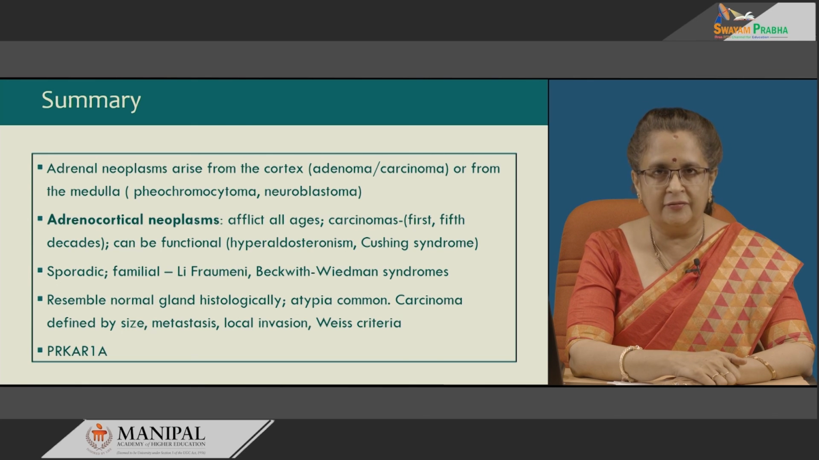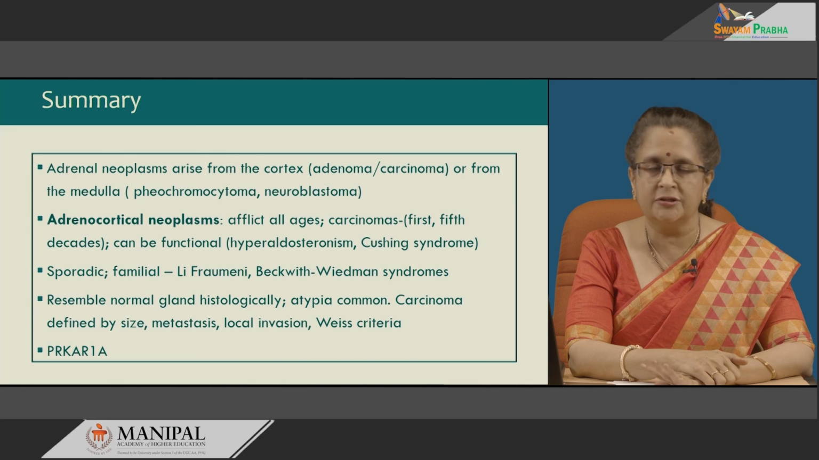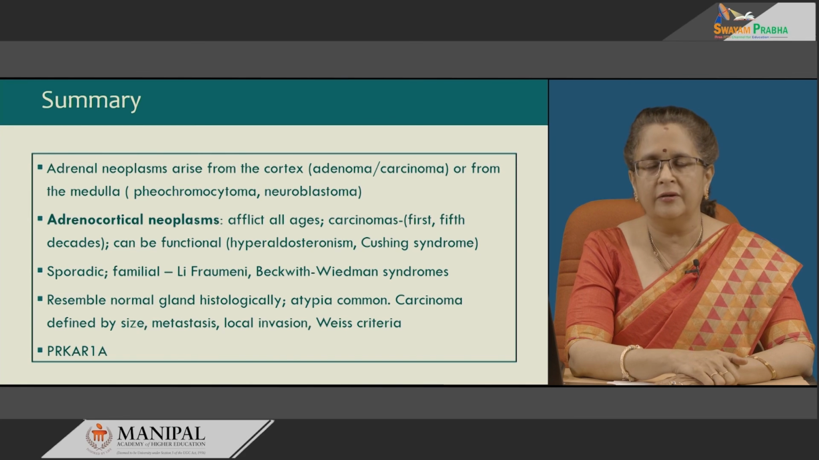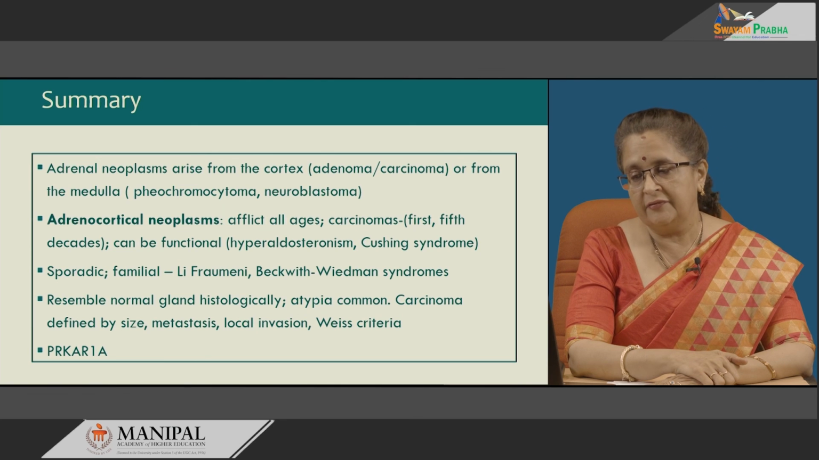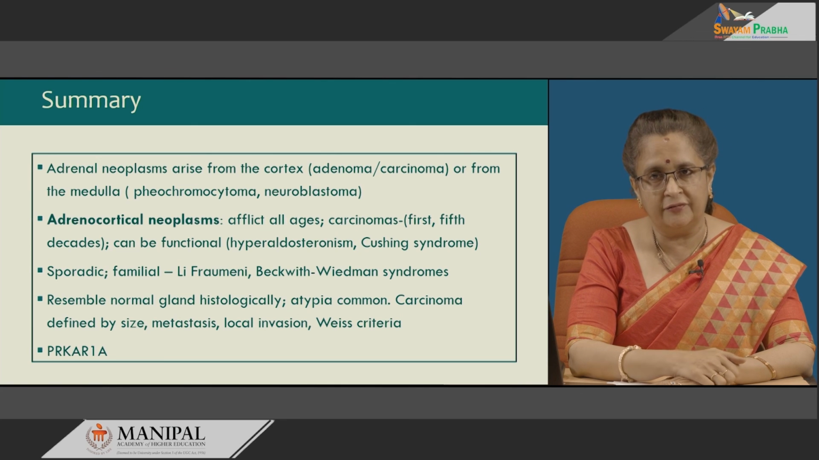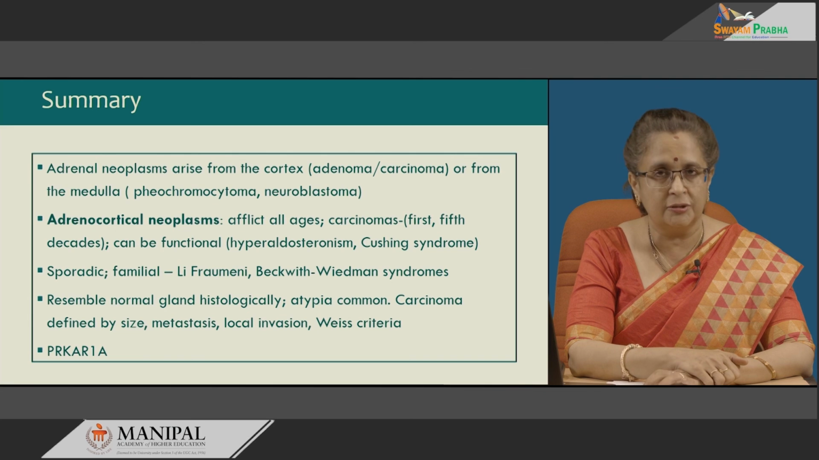Adrenocortical neoplasms, they afflict all ages. It has been noted that carcinomas have a bimodal distribution, first and fifth decades. They can be functional, producing hyperaldosteronism, Cushing syndrome or virilism. Sporadic cases are most often seen, but sometimes it can be familial. In familial cases, it is usually seen with Li-Fraumeni syndrome and Beckwith-Wiedemann syndrome.